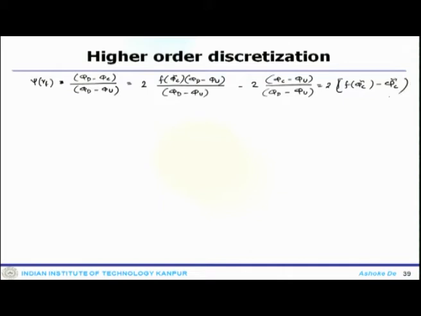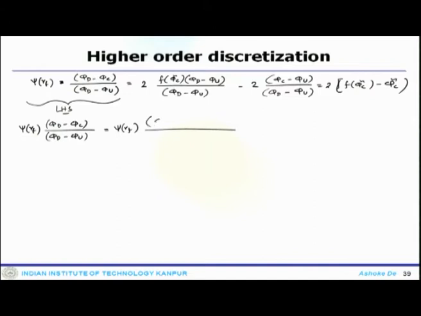So, the term which is sitting on the left hand side, this is the left hand side. Now, this can also be modified, like one can write psi of r f times phi d minus phi c divided by phi d minus phi u, which is going to be psi of r f.